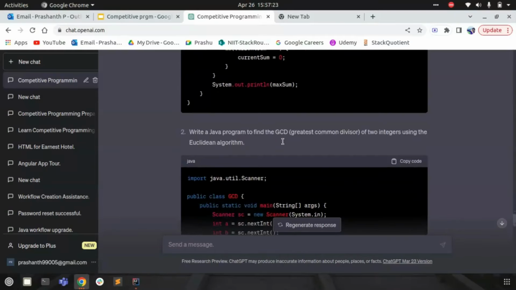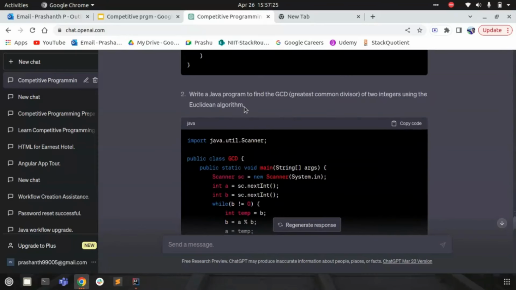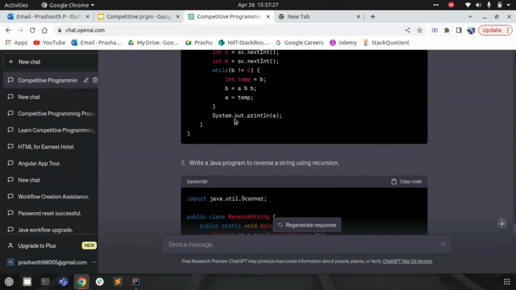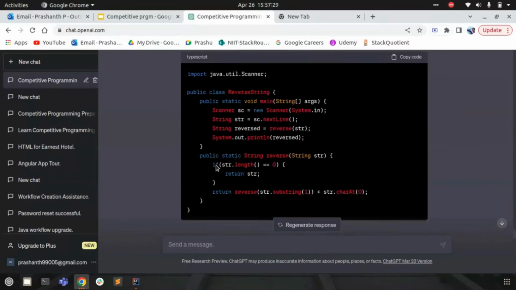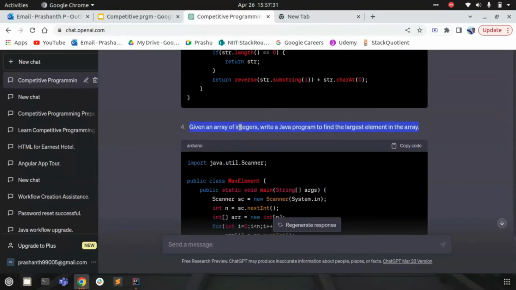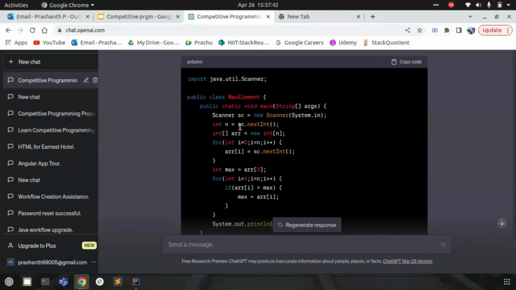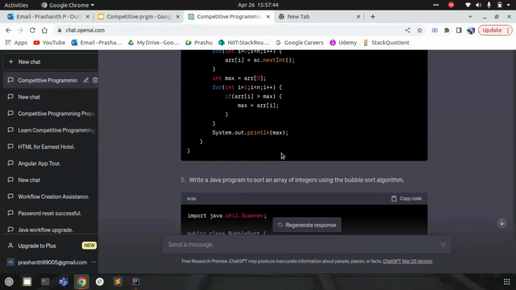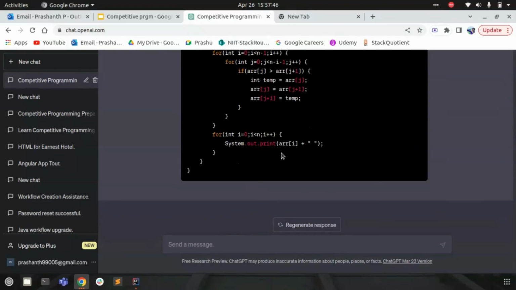In the same way we have other questions also, for example a program to find the greatest common divisor, reversing a string using recursion, and an array of strings. Basically, as a competitive programmer, what we can do is go through those questions, try to answer them on our own, and then cross-verify with the answer provided by ChatGPT, so that we learn more, right?